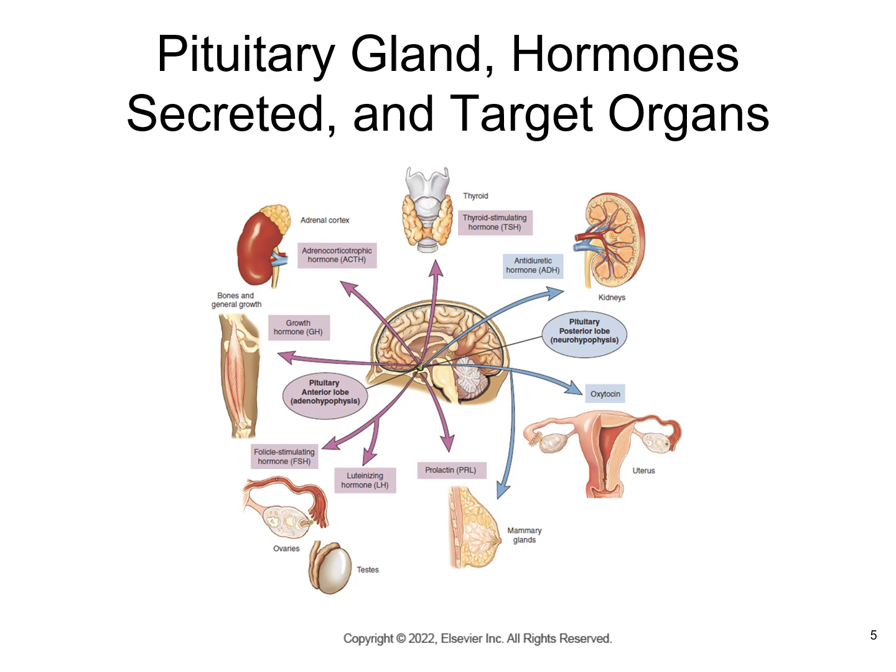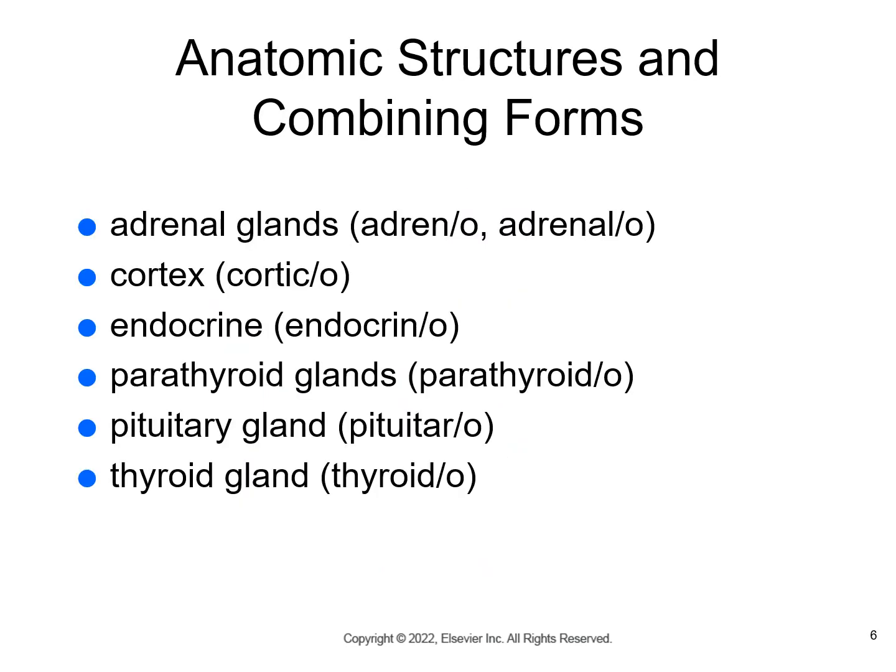We also see in this view the body structures, the organs that produce hormones, but we also see the specific hormones that are produced in each of the organs. So let's look at some combining terms for the anatomical structures.